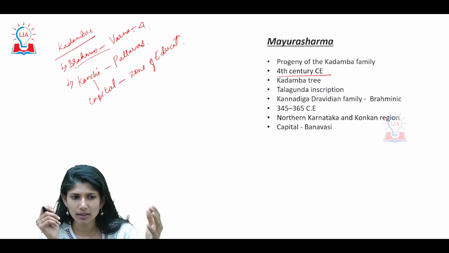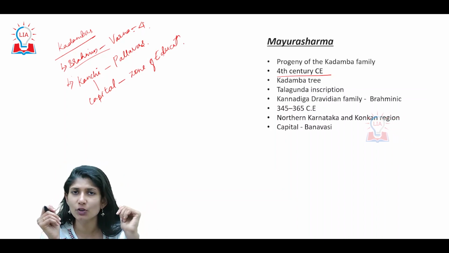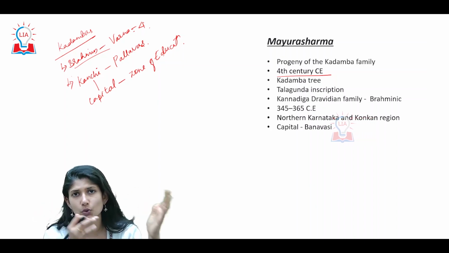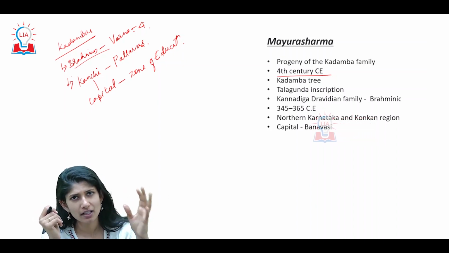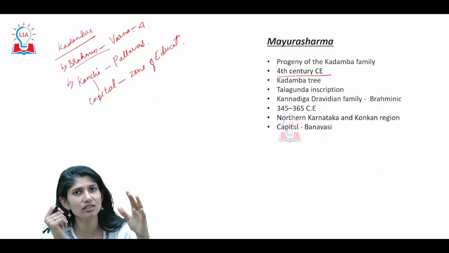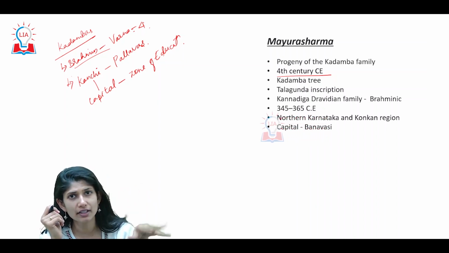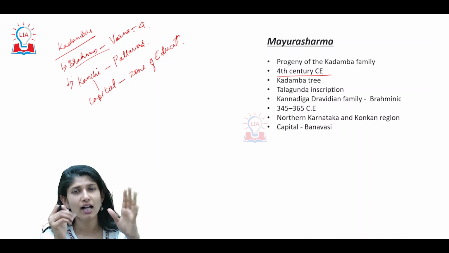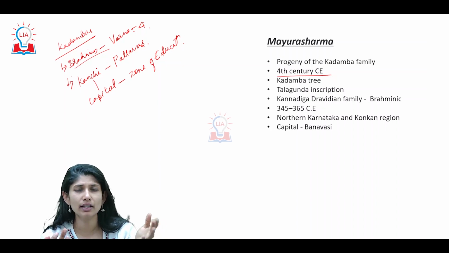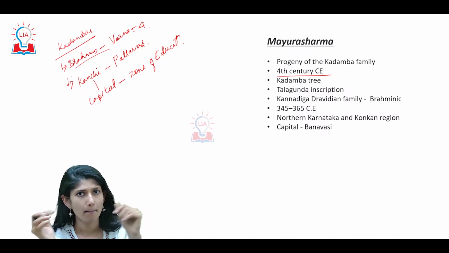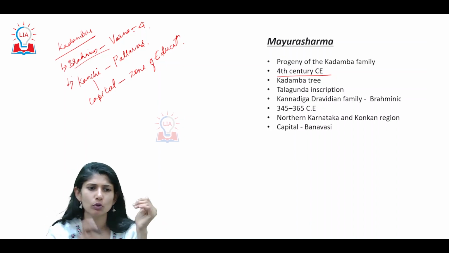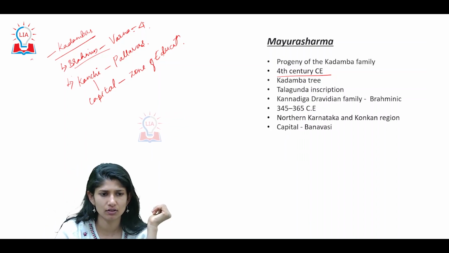So what happened when Mayura Sharma visited the capital city of Kanchi? He was insulted there, he and his guru. So he swore vengeance. He swore that he would bring the Pallavas, the ones who insulted him, under him. This is one version of the story. Now if you go by the story, your Kadambas overtake your Pallavas. Now if you look at the contemporaries of your Kadambas, it will mostly be your Gangas.